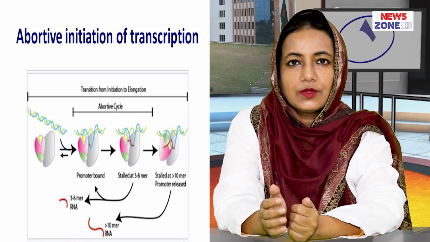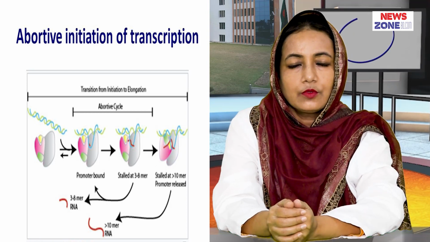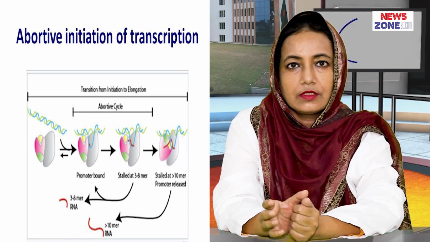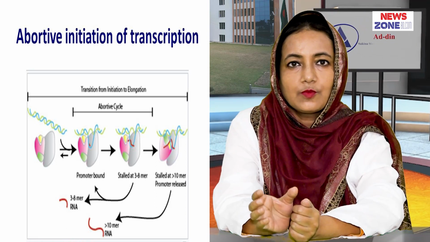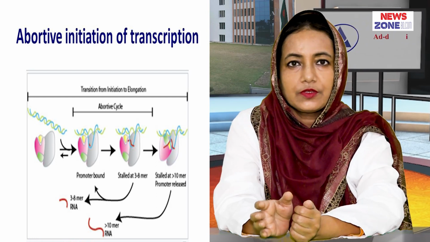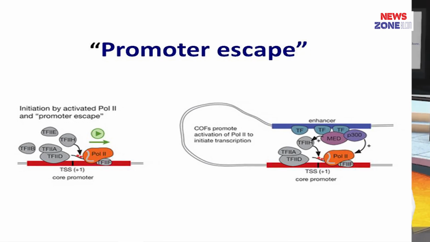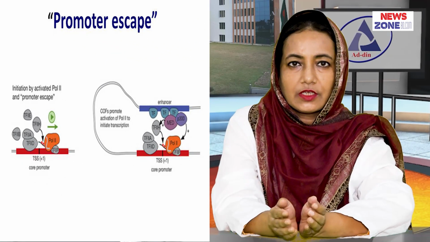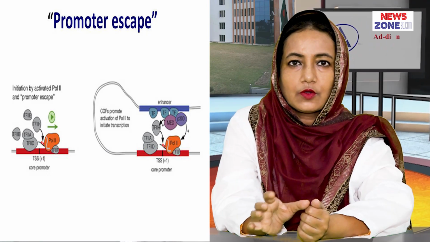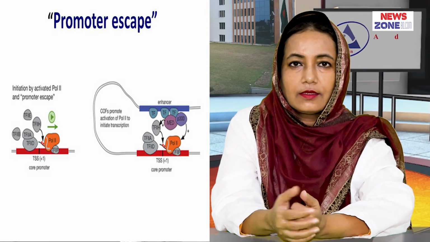In both eukaryotes as well as prokaryotes, the initial removal of the small RNA copies, known as the obligatory phase of abortive cycle, occurs. Whenever the first bond is formed, the RNA polymerase removes the promoter sequence, known as promoter escape, for transcription of the remainder of the gene for synthesis of the RNA.